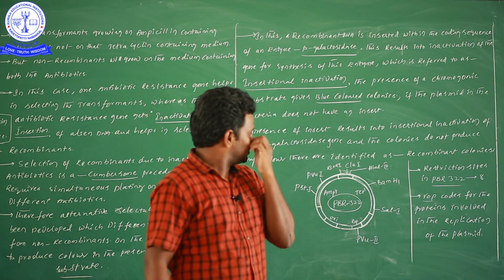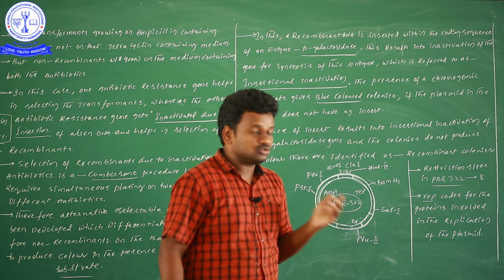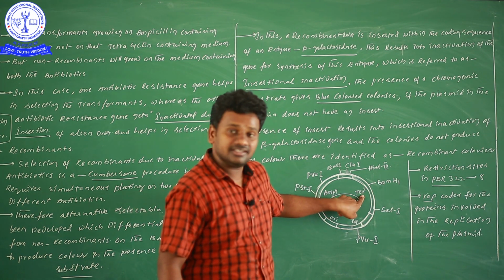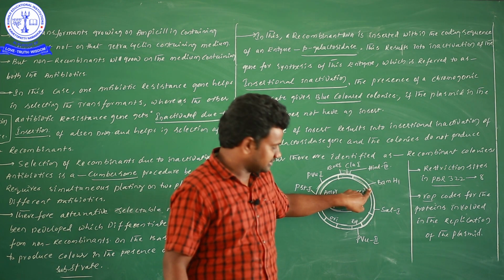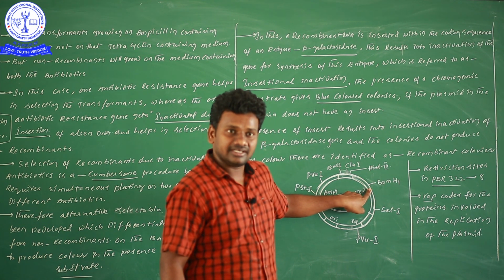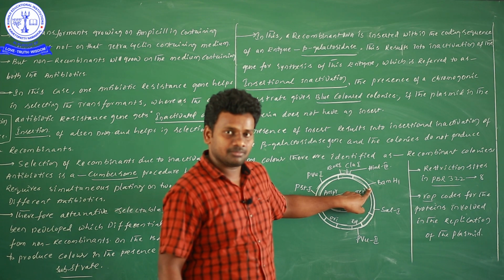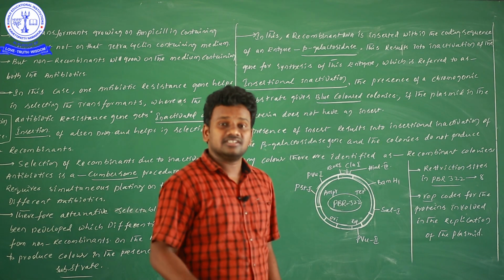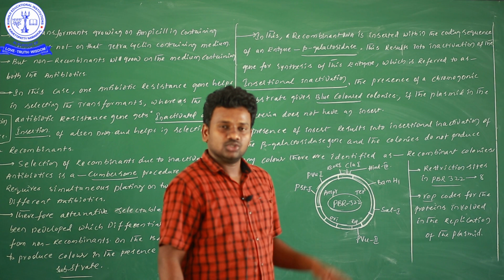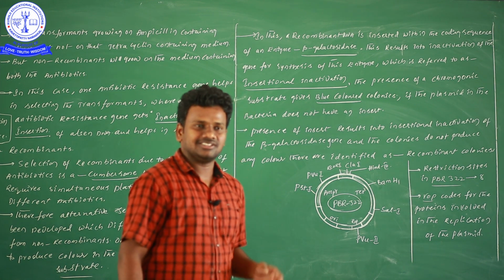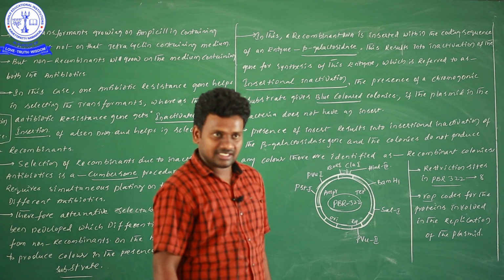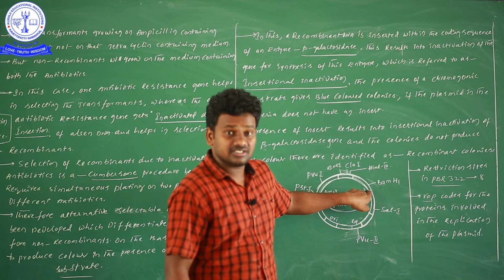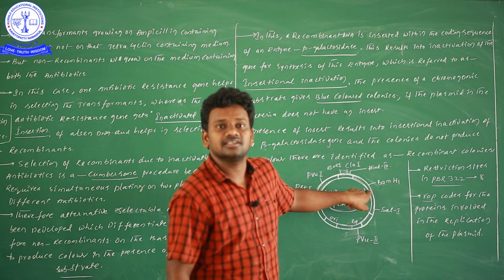Listen carefully. Now we are going to introduce our foreign gene at the tetracycline region. By introducing our foreign gene at the tetracycline region, this tetracycline resistance is suppressed. When tetracycline resistance is suppressed, indirectly we can understand our foreign gene is inserted at the tetracycline region.